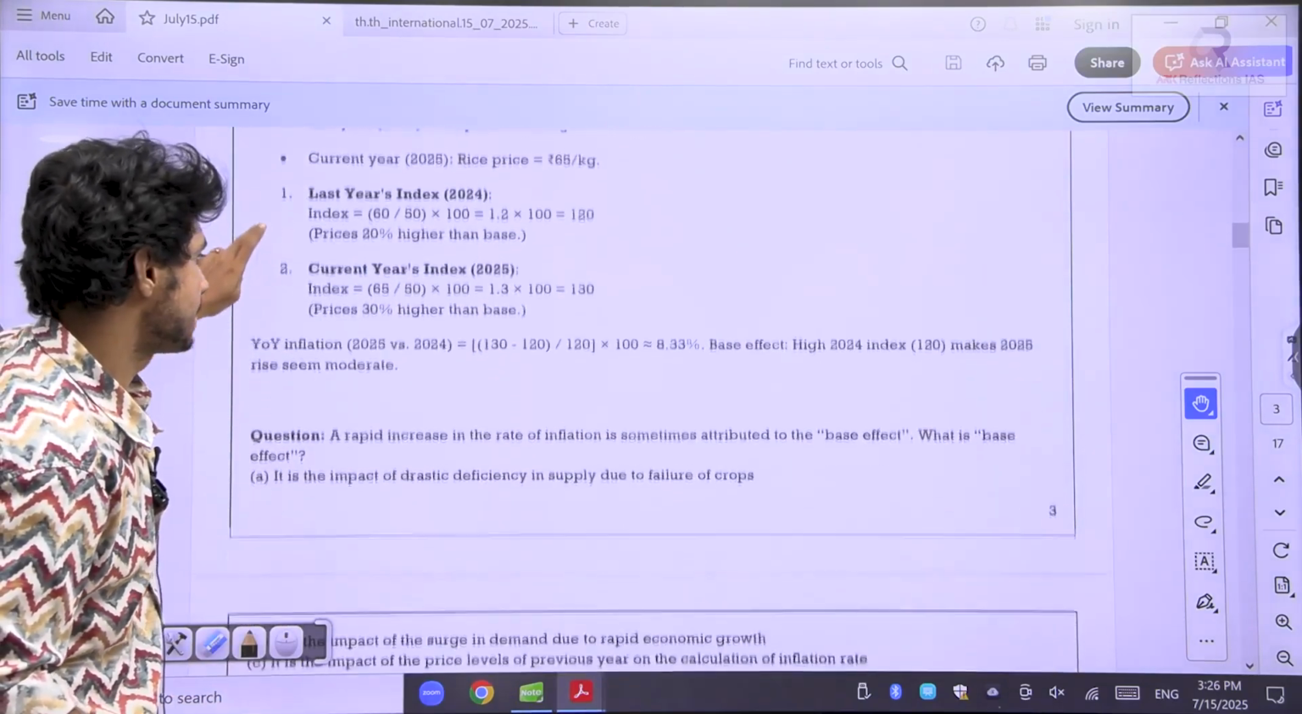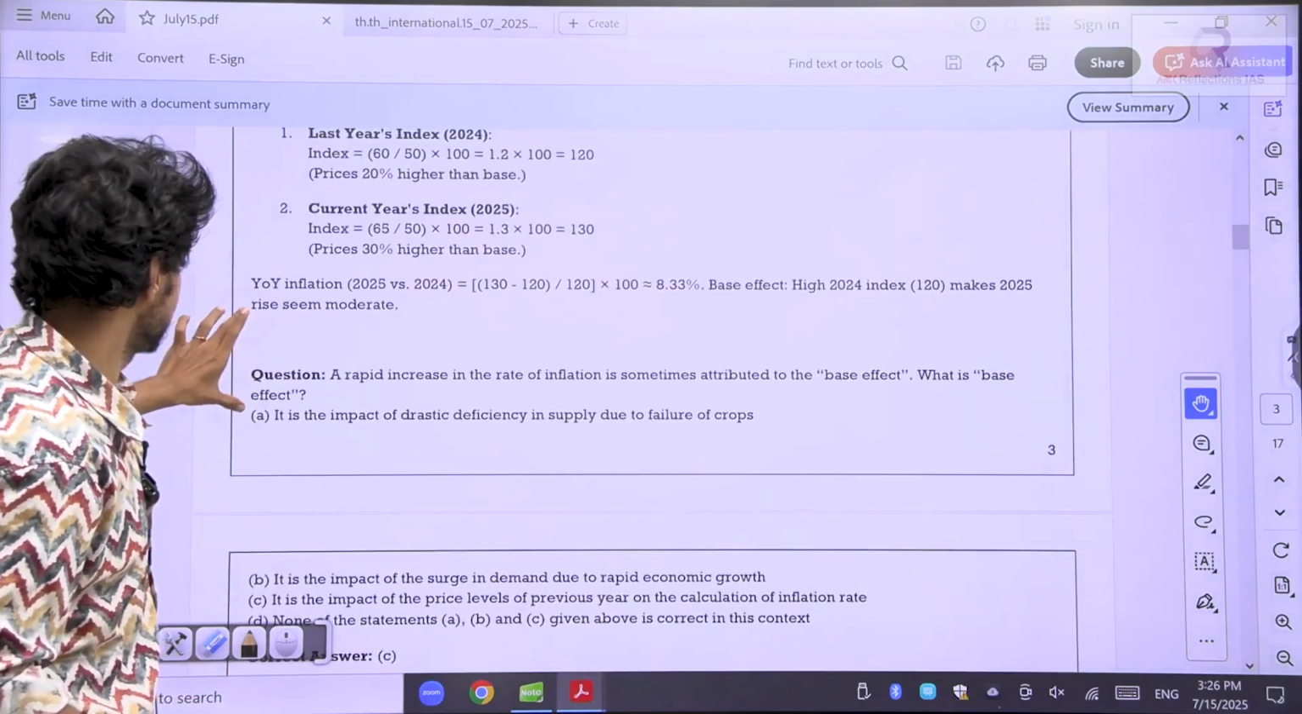Now, see here, this is the question. Try to solve this.